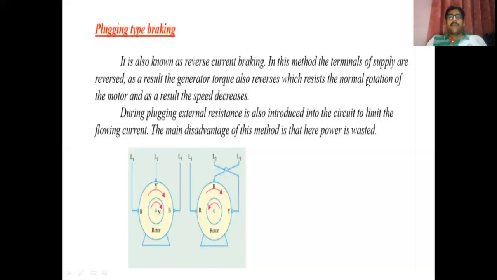But in case we use a DC motor instead of this induction motor, then we change the connections of the armature winding and the field winding. The same process will occur, and the motor will stop. This type of braking is called plugging. So the main idea behind plugging is that we change the interconnections, and when the speed is almost equal to 0, we stop the vehicle by applying the mechanical brake. I think it is clear to all of you.